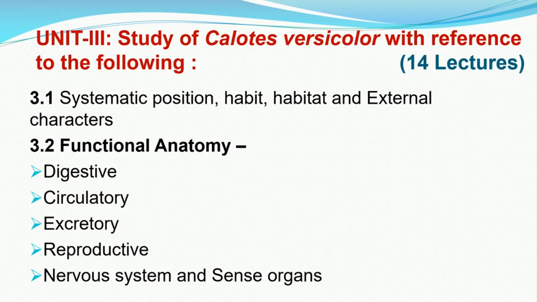Next part, nervous system, where we are going to deal with the anatomy and physiology of the CNS, that is central nervous system, which comprises the brain and the spinal cord. PNS, that is peripheral nervous system, which comprises cranial and spinal nerves. ANS, that is autonomic nervous system, followed by sympathetic and parasympathetic nervous system. So at these levels, we will understand the structure and function of the nervous system.